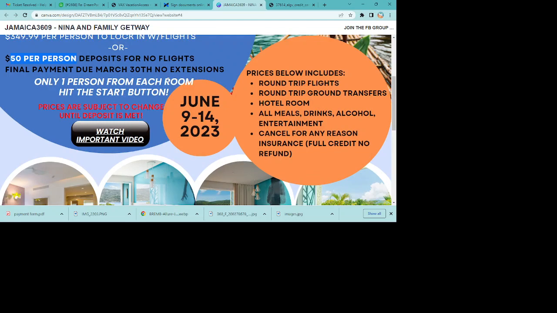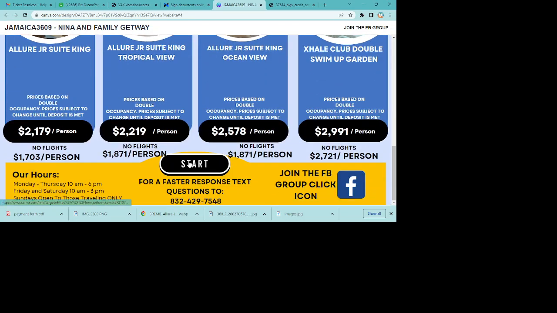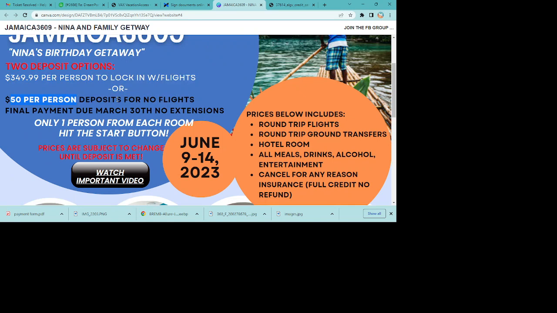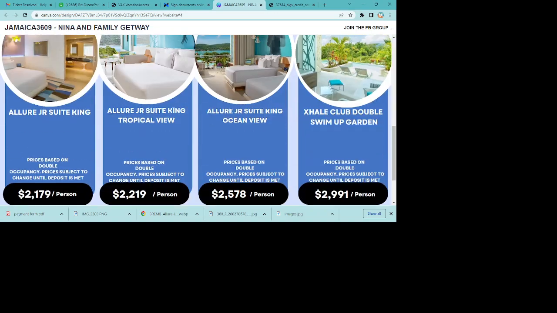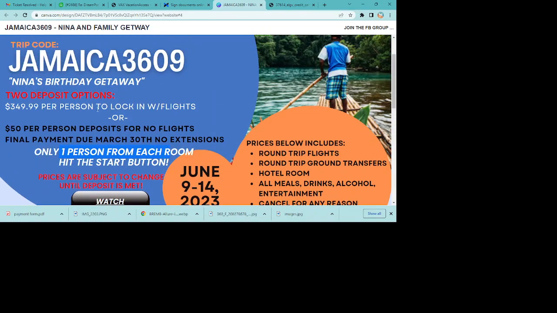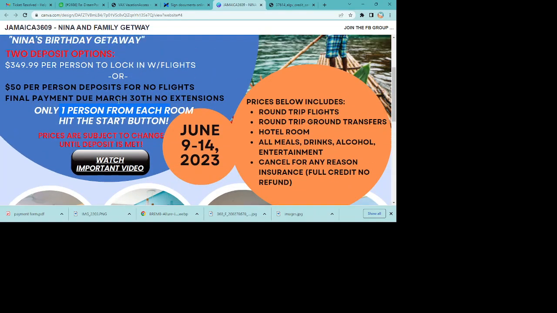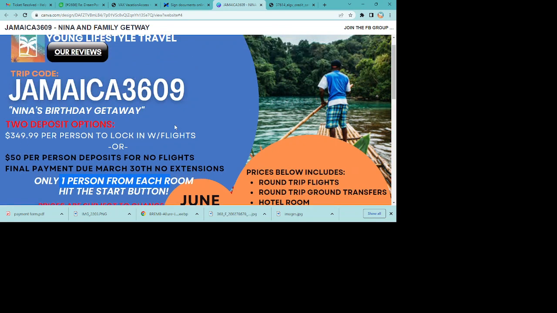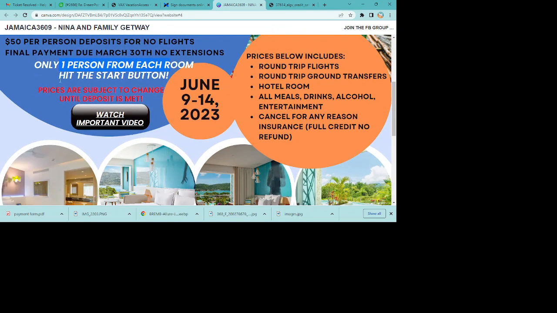Only one person from each room will hit this button to start filling out the form to enter the group, because there's a non-refundable admin fee involved. Just remember, one person per room will go through and hit this button. Prices are subject to change until one of these deposits is applied to the bookings. It doesn't change a lot, but they are changing every day.